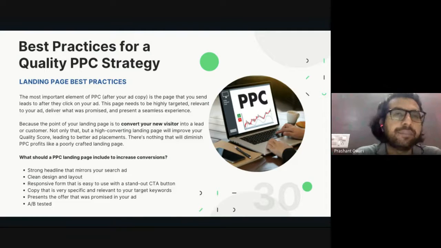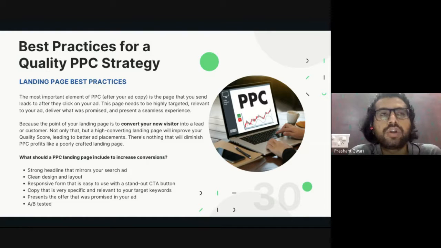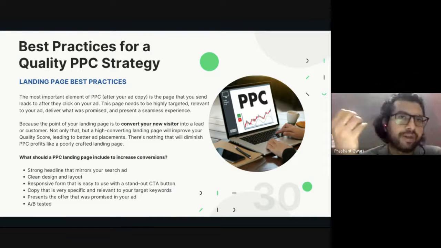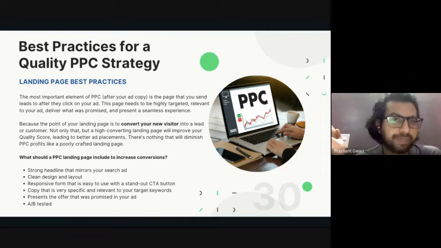The sixth is A/B tested. Every single landing page you create, you will do A/B testing on it. As I told you, there are lots of tools which create landing pages, like Unbounce. All those landing pages are A/B tested. They are best for generating quality leads, but they are really costly for small businesses. So what you will do is create different kinds of landing pages on your own website by creating separate web pages.